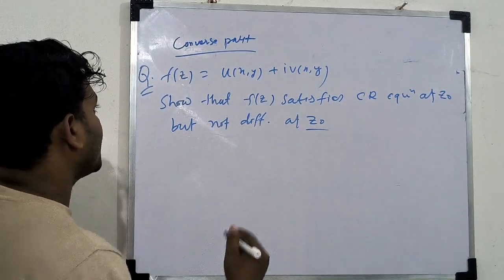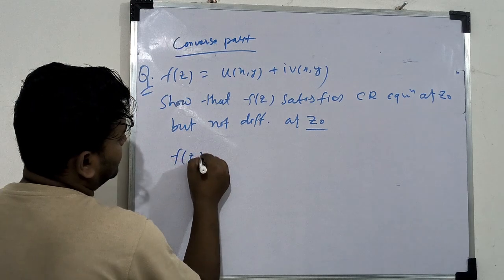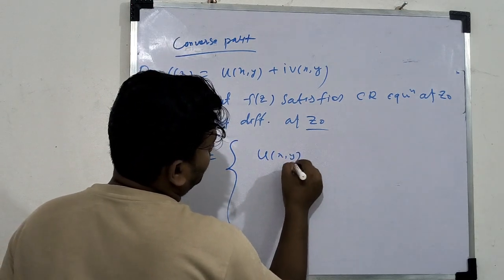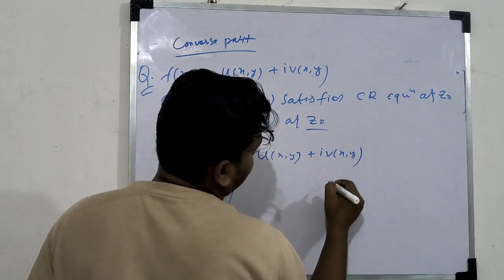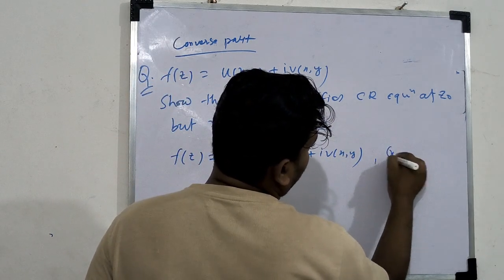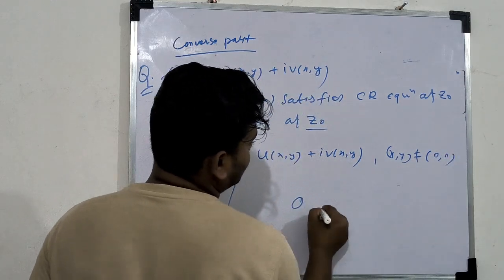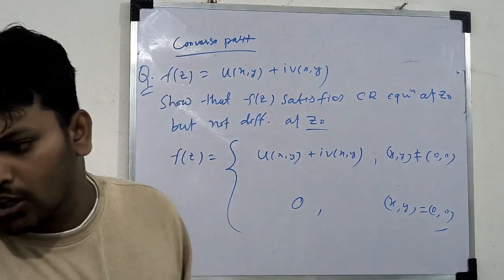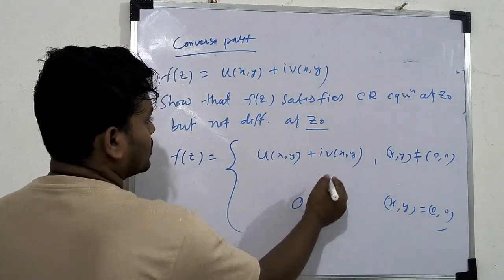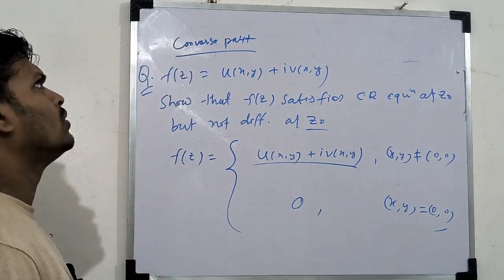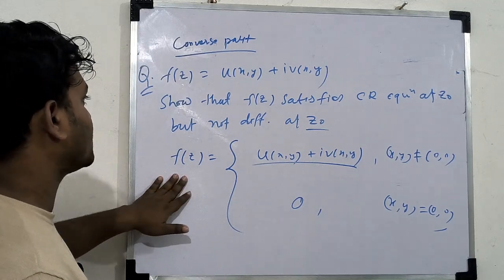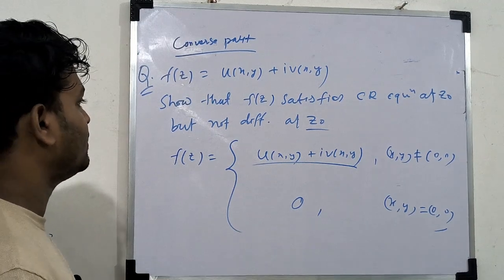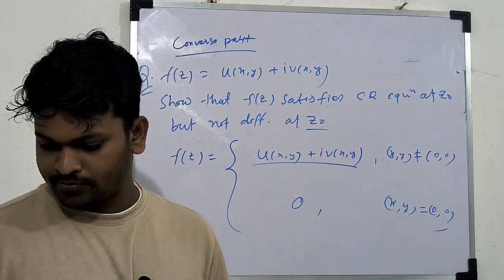So sometimes you are given that f(z) equal to, in two forms, u(x,y) plus i v(x,y) whenever (x,y) is not equal to (0,0), and this is 0 whenever (x,y) equals (0,0). This type of question is very important. So I have discussed some problems like this, and these problems are very important for your next exam.